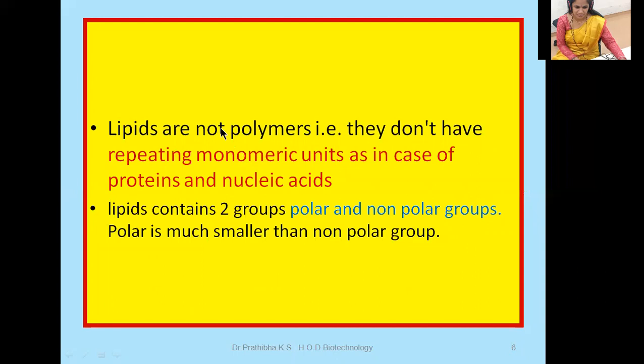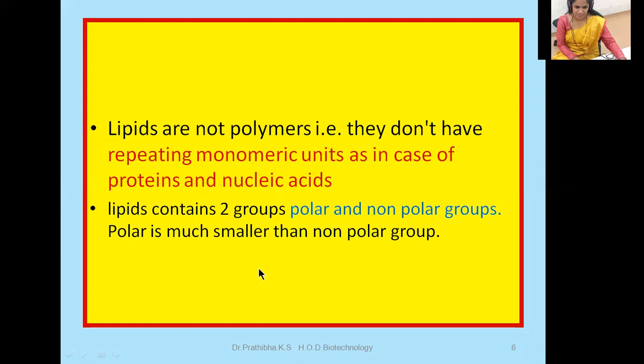Lipids are not polymers, that is, they don't have repeating monomeric units as in case of proteins and nucleic acids. Okay, there are no repeating monomeric units as in case of proteins. We have a many number of amino acids, right? Polymers can be seen. Nucleic acid, nitrogenous bases, that is polypeptide can be seen. Whereas lipids are not polymers.